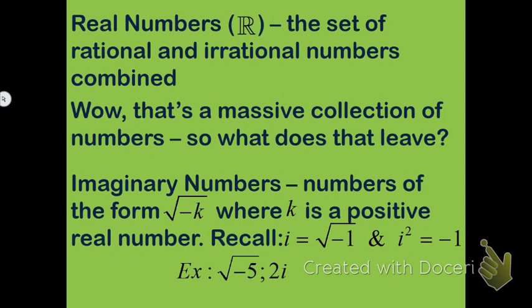So the last thing that we're going to be looking at here for the classifications are real numbers. So everything that we've discussed so far, whether it's a natural number, whole number, rational or irrational, those are all going to be considered real numbers. So everything that we've seen so far, that's what we classify as a real number.